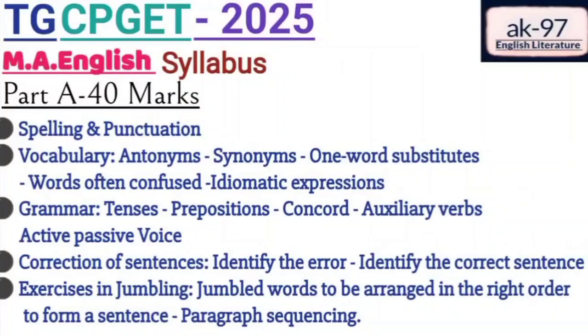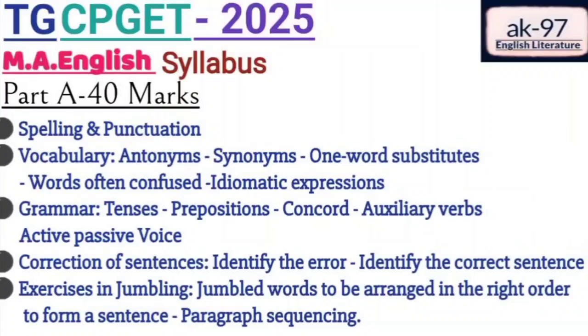You just need to find the part which has the grammatical error. This is about identifying the error. And if you have good command over punctuations, tenses, auxiliary verbs, active voice and passive voice, and concord, you will rock the identifying the error segment.